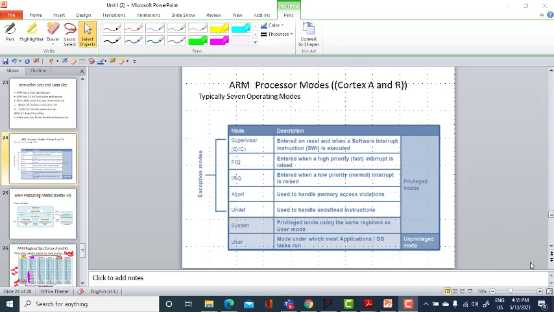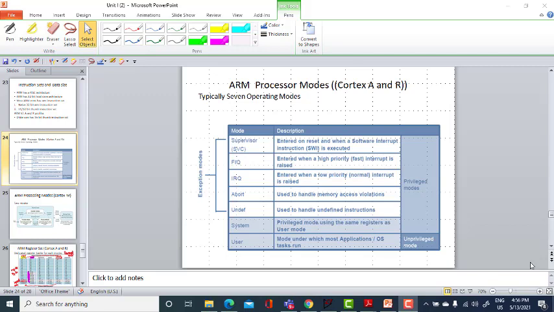We are discussing the processor modes of ARM, and that too for the ARMv7 Cortex-A and R profiles. For these two profiles, we have 7 operating modes. They are supervisor, FIQ, IRQ, abort, undefined, system and user.